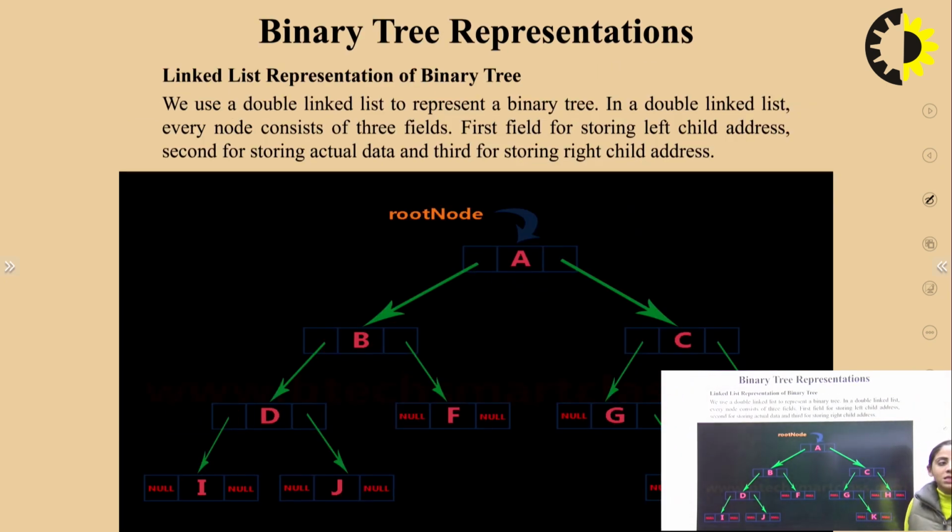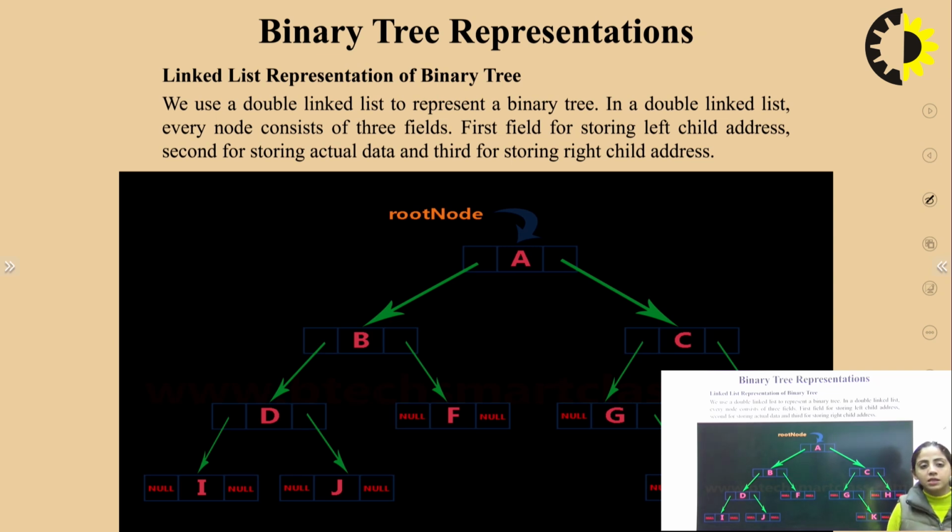Binary tree representation. Now, this is the linked list representation of the binary tree. We use a double linked list to represent a binary tree. In a double linked list, every node consists of 3 fields. First field for storing left child address, second for storing actual data, and third for storing right child address.